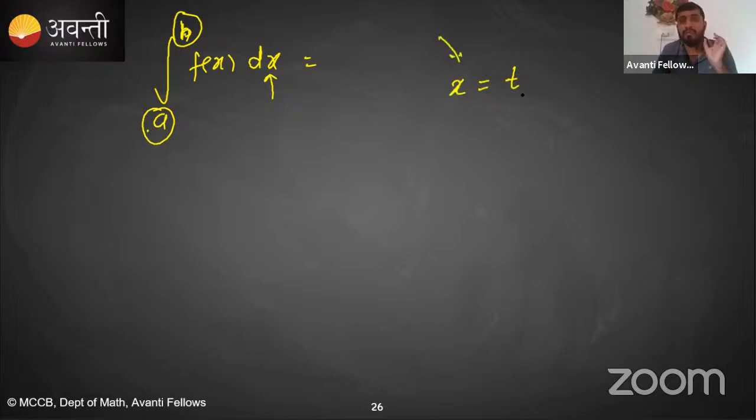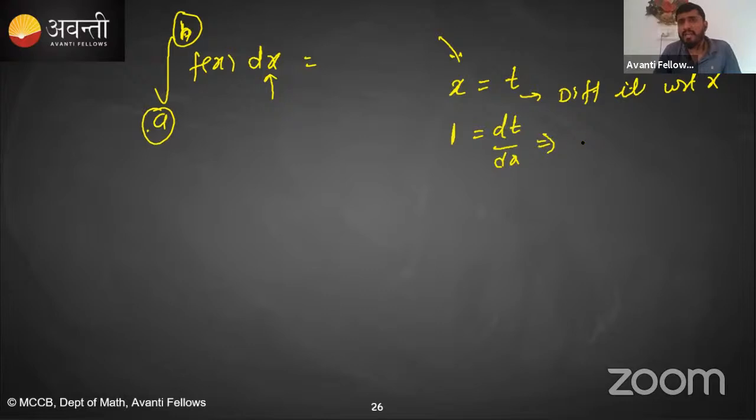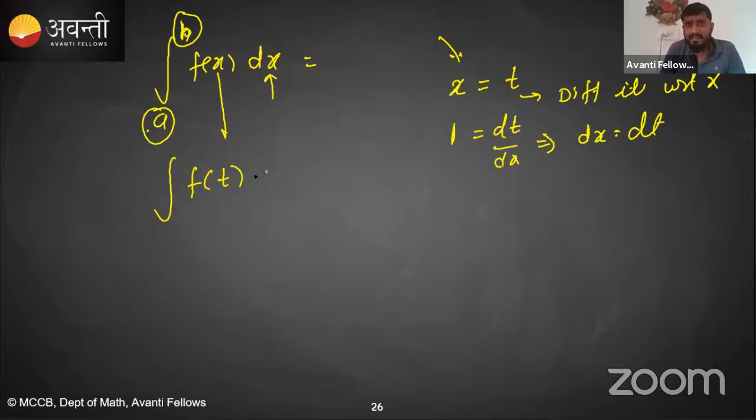Now what I have to do, I have to differentiate it with respect to x. So the differentiation of x is 1, equal to the differentiation of t with respect to x, which is dt by dx. Now if you cross multiply, what you will get is dx is equal to dt. Now f of x will be replaced by f of t, and dx will be replaced by dt. Now in this integration, which one is your dummy variable? Here the dummy variable is x. Here the dummy variable is t.